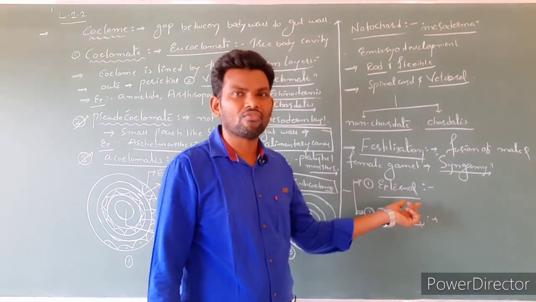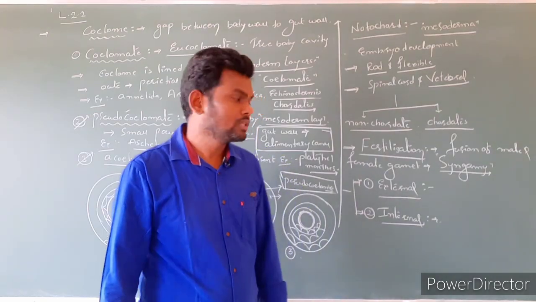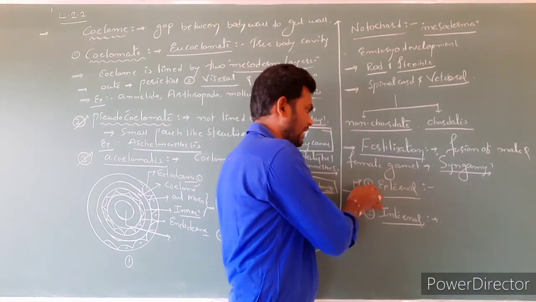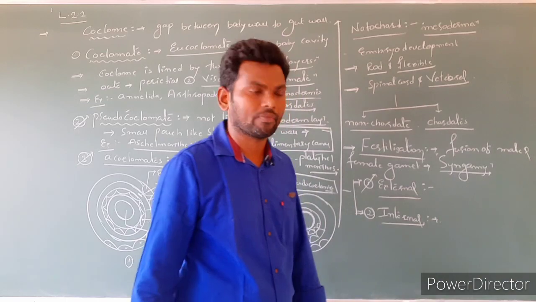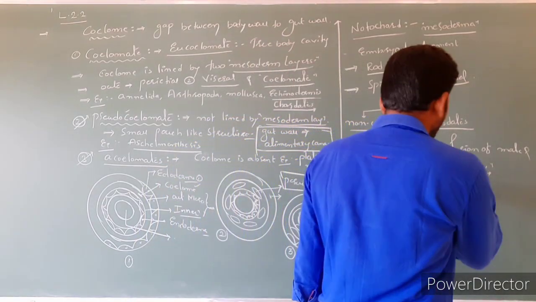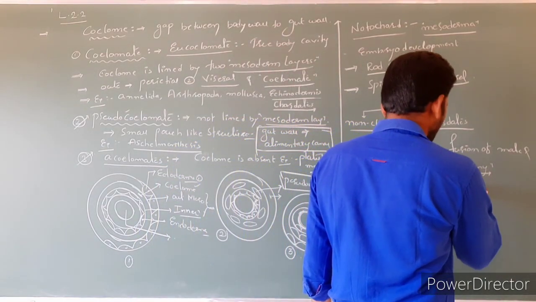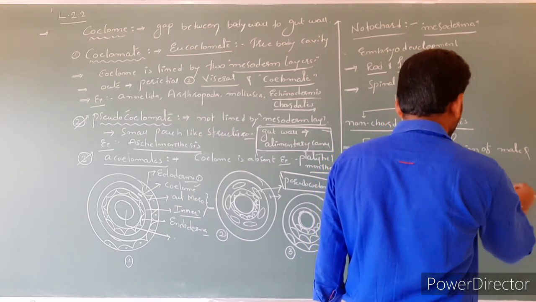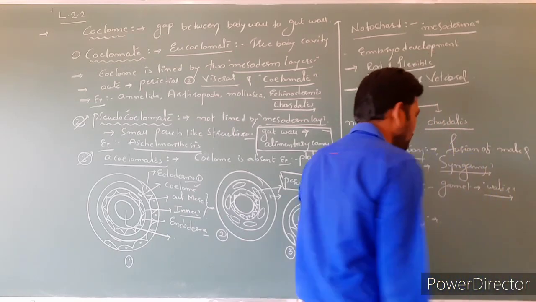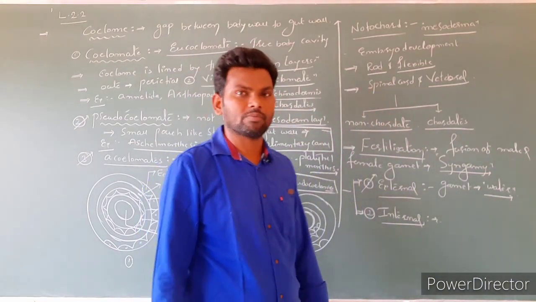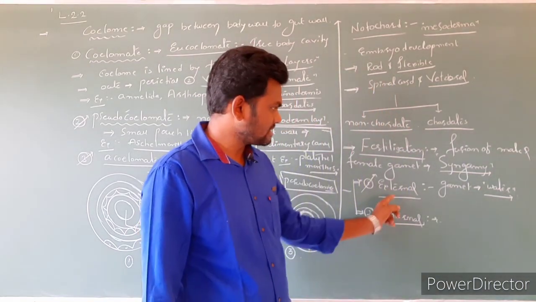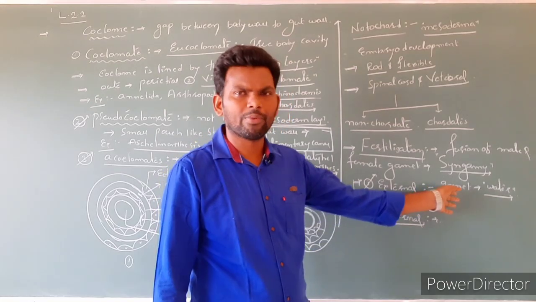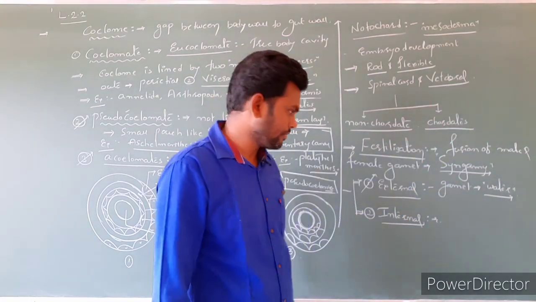In water, fertilization takes place. So such fertilization is called what? External fertilization. Clear? That is external fertilization. As examples, we can write amphibians or fishes.